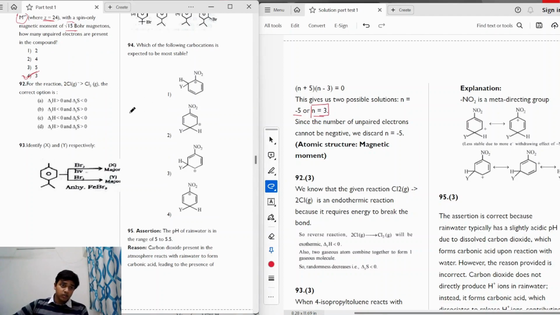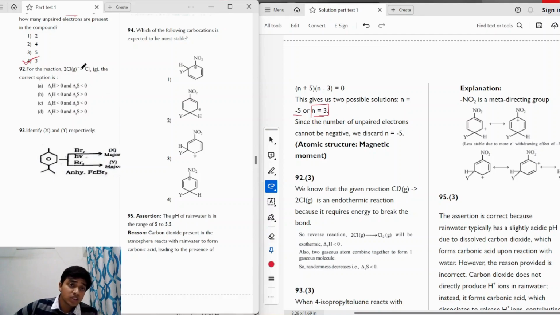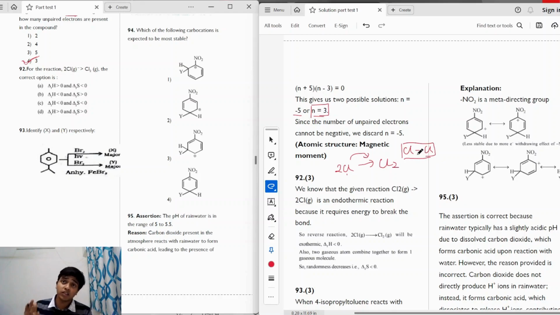Moving on to the next question. The question says, for the reaction 2Cl minus is converted to Cl2 gas, the correct option is, okay, so what is happening is we have 2Cl, and it is being converted into Cl2, right? Two Cl atoms are being converted into a chlorine molecule. So a chlorine-chlorine bond will be formed first of all, right? When a bond is formed, heat is always released, which means that the delta H will be negative for this reaction, right?